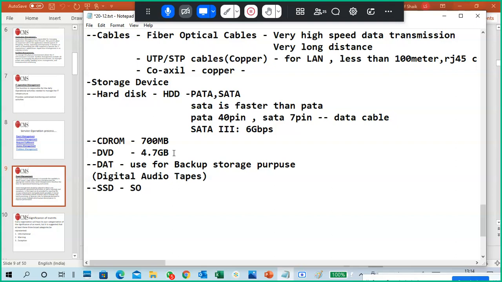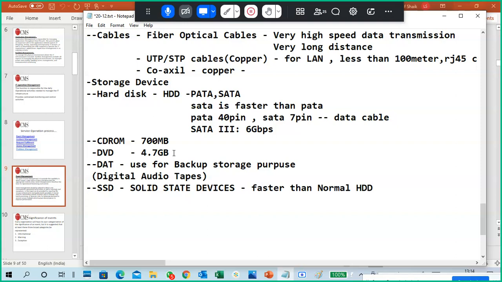Next one is SSD, solid state devices. What is this? It is faster than a normal hard disk.